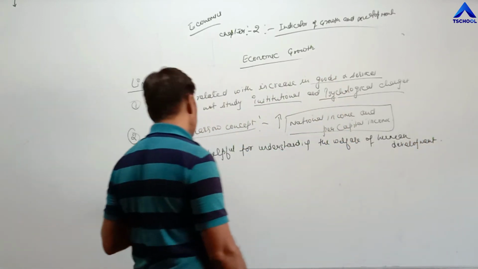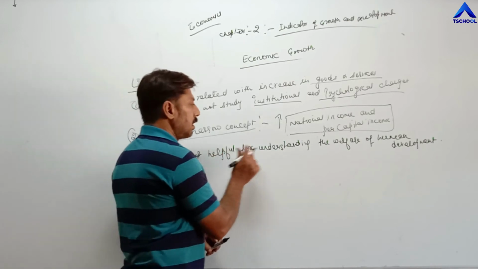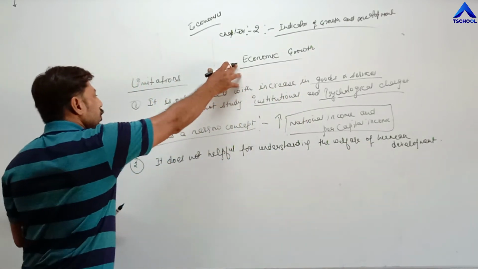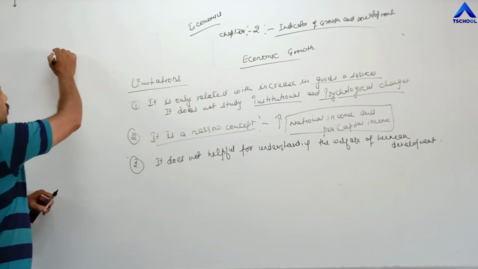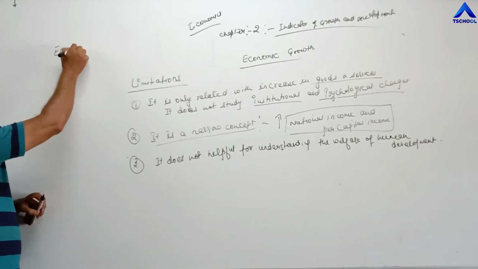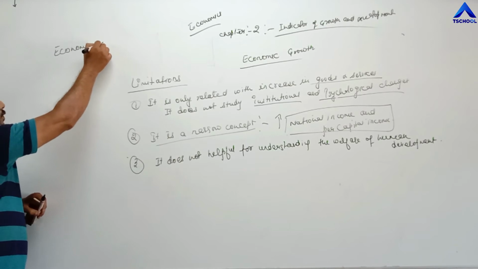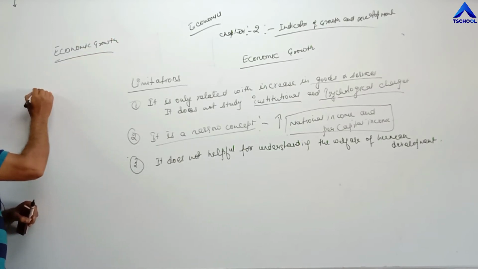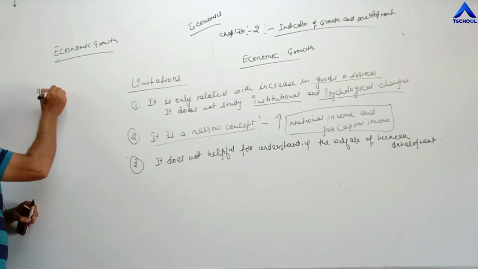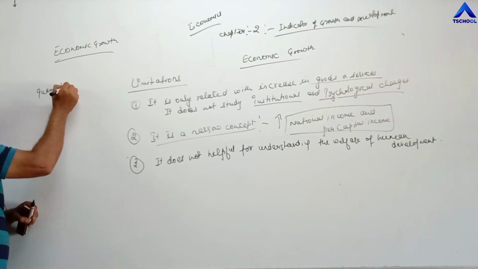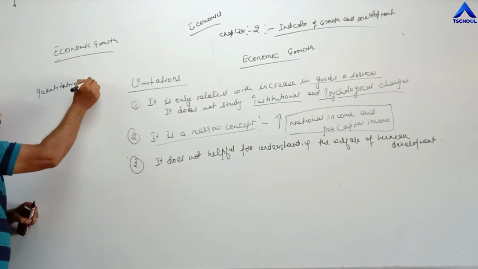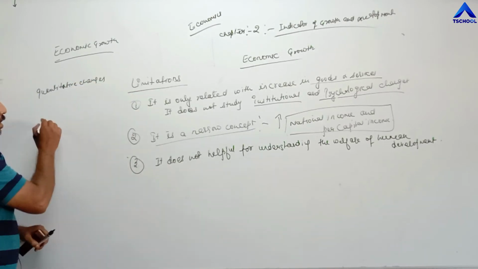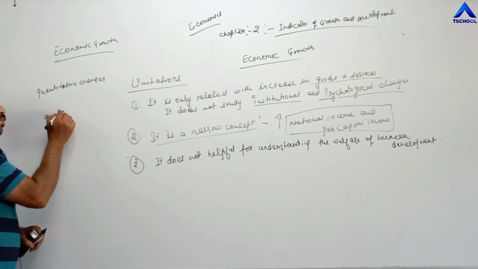Why is this concept not helpful for understanding the welfare of human development? Because in the concept of economic growth, we study only quantitative changes. Means in the concept of economic growth, qualitative changes are totally ignored.